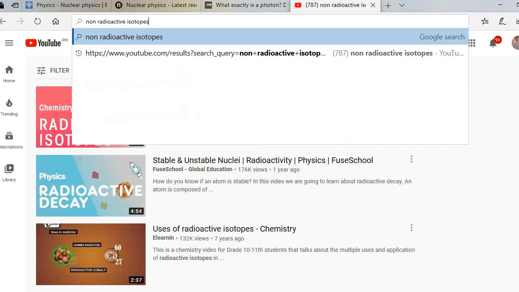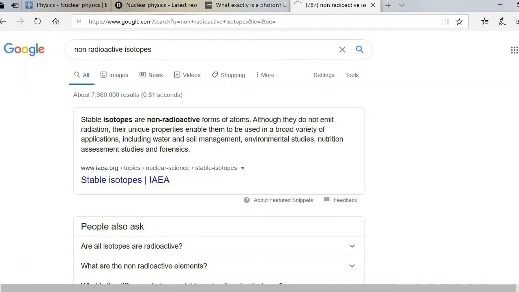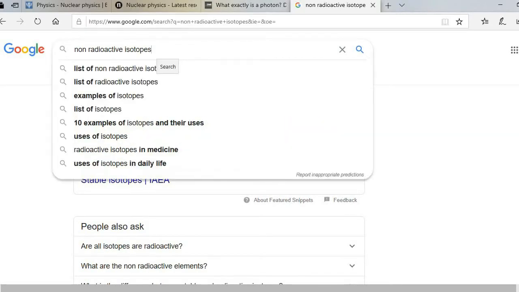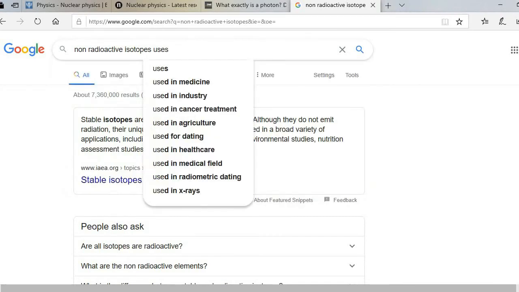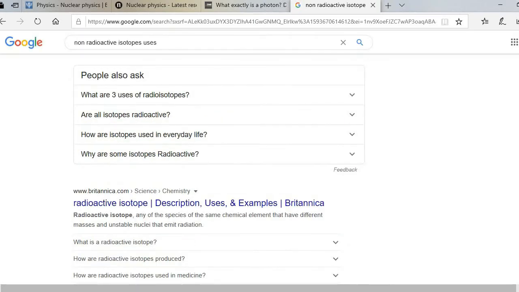So next we move on to non-radioactive isotope. By searching in Google, let's type non-radioactive isotope. By definition, non-radioactive isotopes are stable isotopes and non-radioactive forms of atoms. Although they do not emit radiation, their unique properties enable them to be used in a broad variety of applications, including water and soil management, environmental studies, nutrition assessment studies, and forensics. So these are